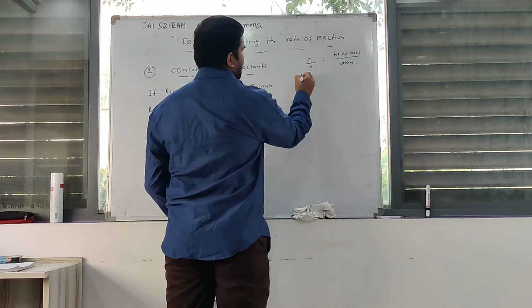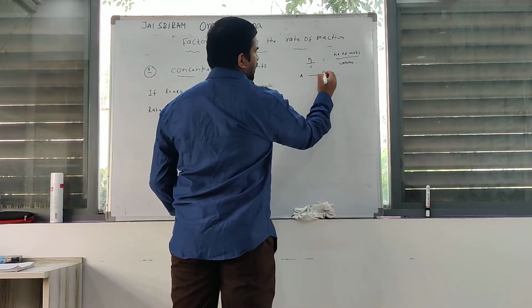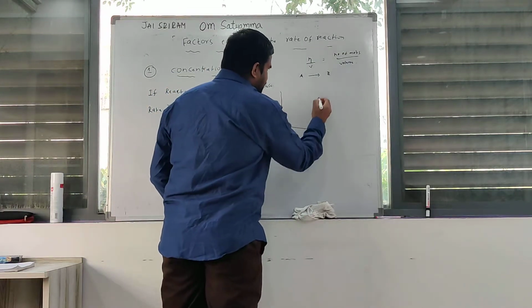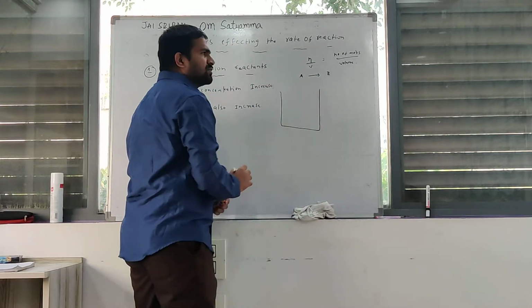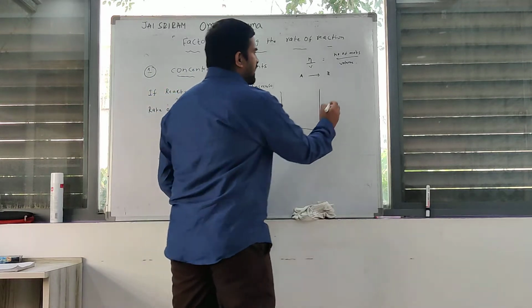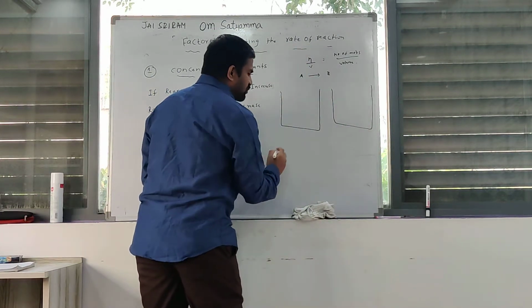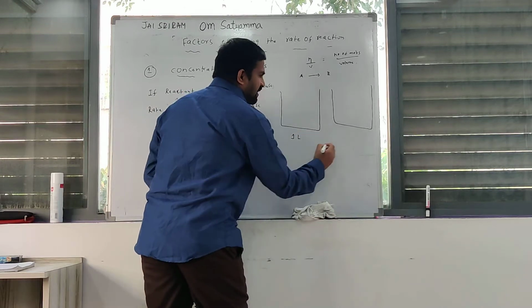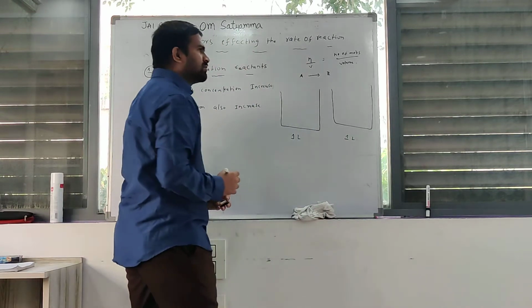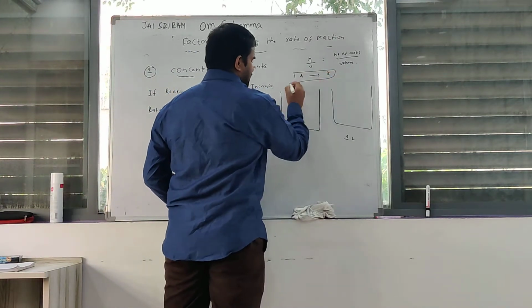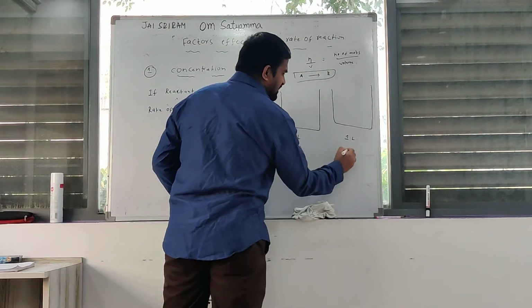I take one reaction, A gives rise to B. This reaction is proceeding in this container, and the same reaction in another container. The volume of these two containers is the same, 1 liter. This is the first container, this is the second container.